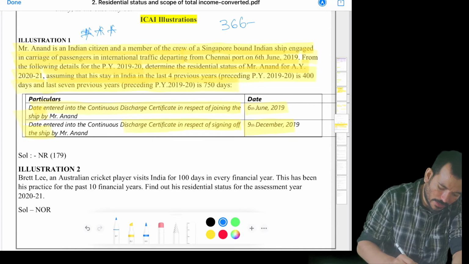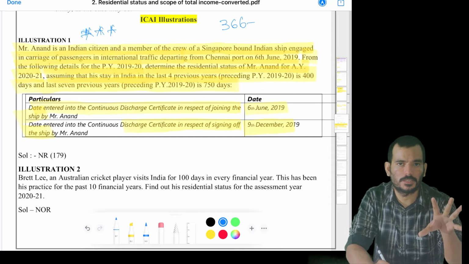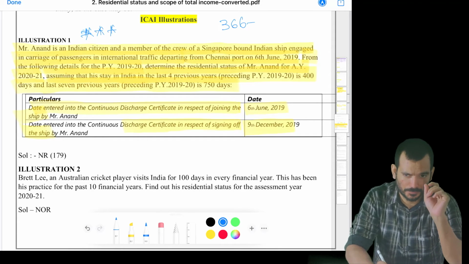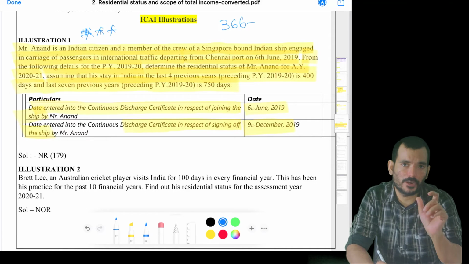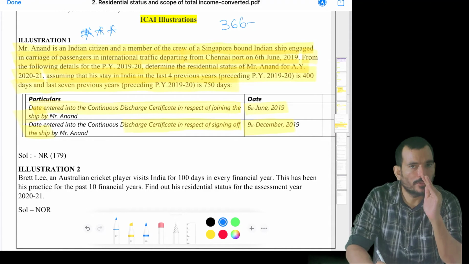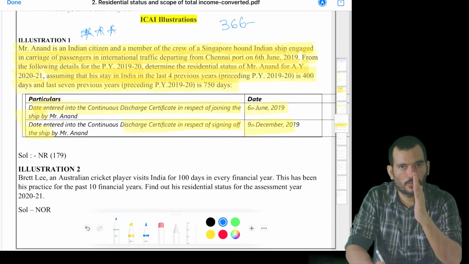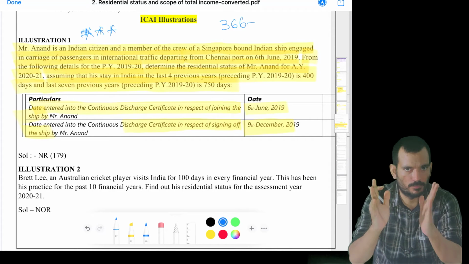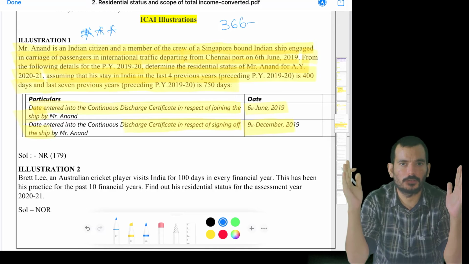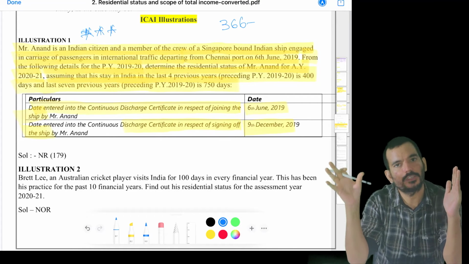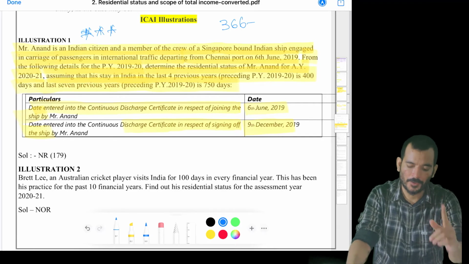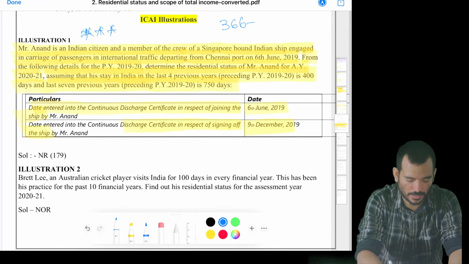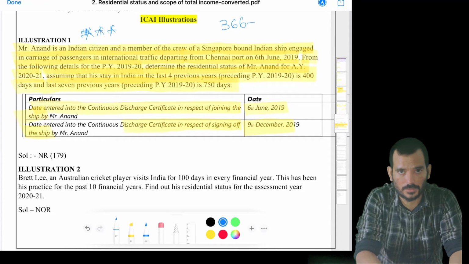overall there are 366 days, as this is a leap year. I am following the institute methodology, and we need to eliminate the number of days away from India. What you can do otherwise is calculate from 1st April to 5th June, and then from 10th December to 31st March, and combine them. That is one procedure. Another procedure is the total number of days in a year deducted by the number of days for which he was away from India. So how many days was he away from India? There are 30 days in June. He got onto the ship on 6th, which means that till 5th he was in India. So I'll deduct 5, which means that 25 days in June he was away from India.